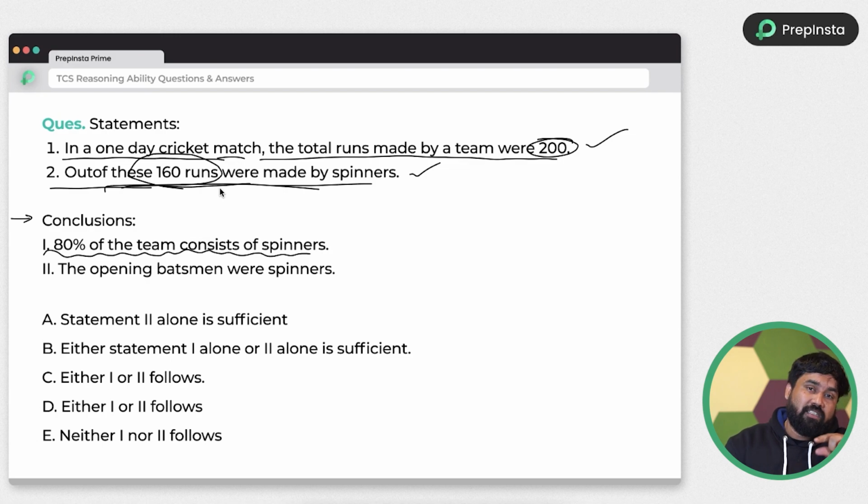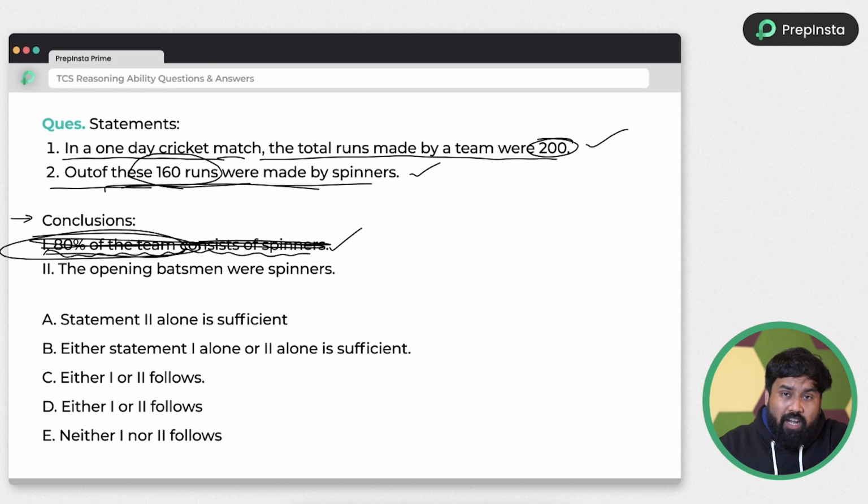80% of runs done by spinners, the conclusion is right. But they are saying 80% of team is spinners. What is this? Spinners maybe 2%, hit a partnership of 160, is a possibility, right? So the conclusion is wrong. Here we are talking about the runs made by spinners in the statement, but in the conclusion they are talking about the team. It's irrelevant, right? So remember, conclusion always need to derive from the statements. Don't assume. This is an assumption, not a conclusion.